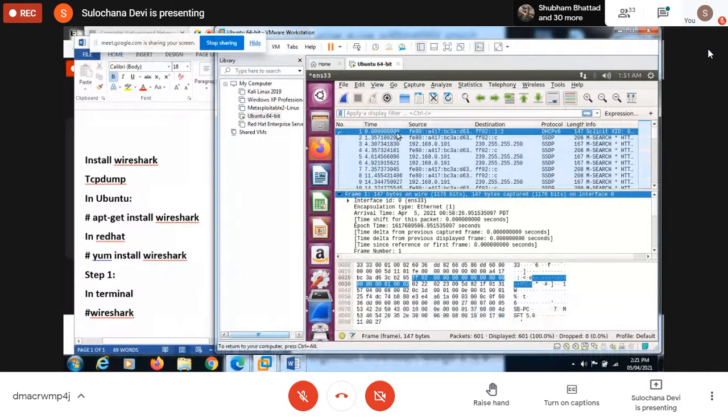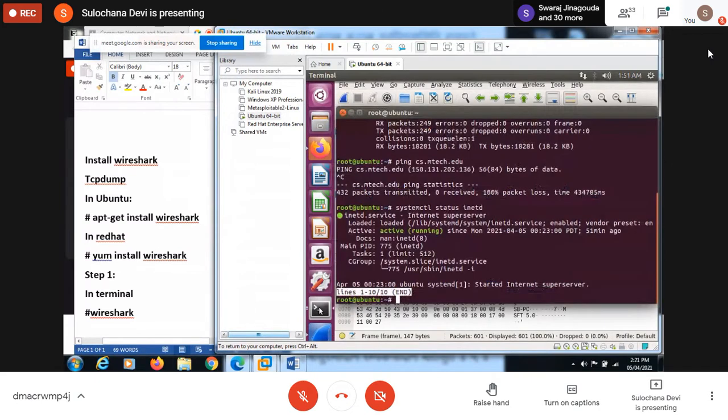Then here you have to start capturing. When you start capturing, it will ask for the different interfaces. I want to capture on the Ethernet interface, and the name of that interface we can find out from the ifconfig command.